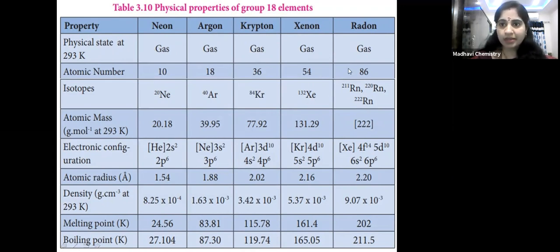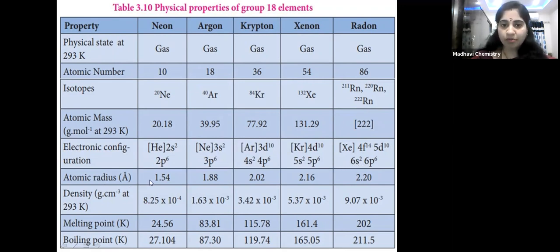As the atomic number increases, their atomic masses also increase from top to bottom. Just now we have seen the electronic configuration: for neon, 2s2 2p6 outer electronic configuration, argon 3s2 3p6, krypton 4s2 4p6, xenon 5s2 5p6, and radon 6s2 6p6 is the outer shell electronic configuration.